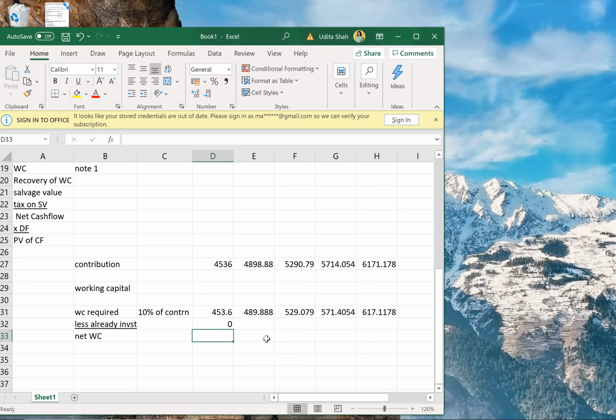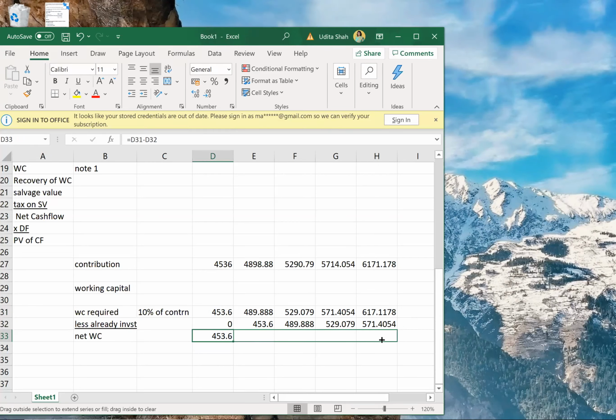Nothing was invested in year 1. But in year 2, 453 was invested. In year 3, 489 was invested. Year 4, 529 was already invested. And year 5, 571 was already invested. Therefore, net working capital will be working capital required minus already invested.